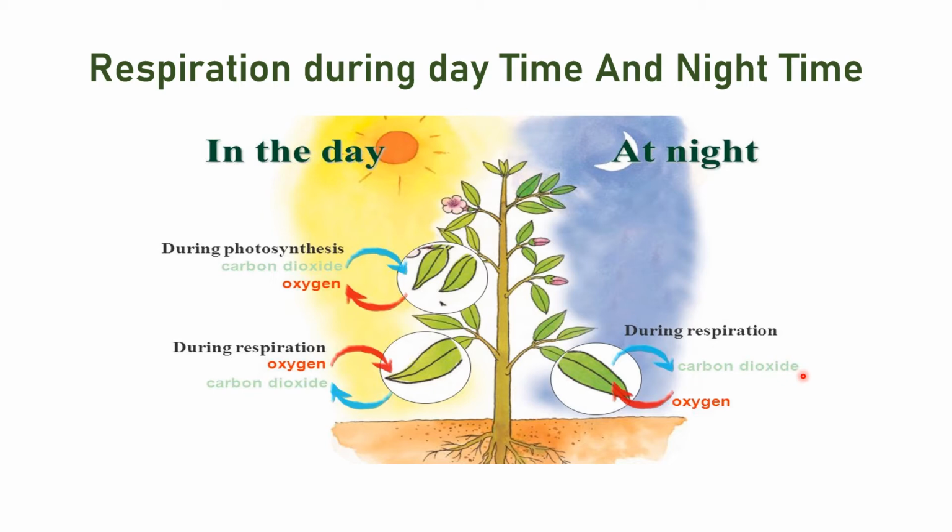During night time, oxygen is getting inside the plant and carbon dioxide is going outside the plant. So during night time, they respire like us, like human beings. That is why it is advisable not to sit under a tree during night time, because they release carbon dioxide. Okay.